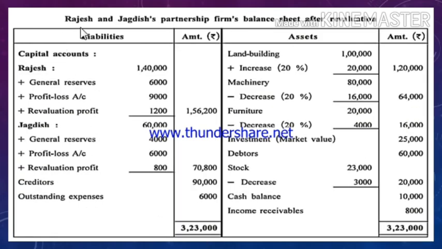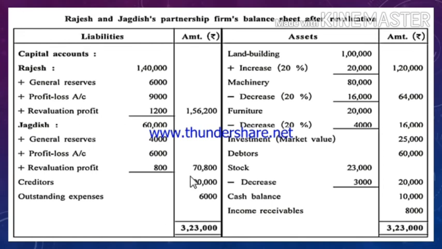Now the last part of the sum is the balance sheet after revaluation. You know the format of balance sheet, that is liabilities amount rupees, assets amount rupees. First of all, liabilities, first entry, that would be capital account. You can make separate capital accounts also of Rajesh and Jagdish. Here there are very few entries, so I have included them in the liability side of the balance sheet.